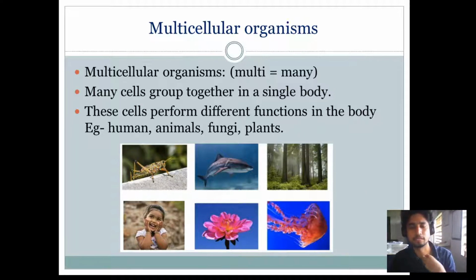So when cells are many in number, each cell in our body has a different function. If a cell is present in our heart, it helps in pumping the blood. If the cell is present in our eye, it helps in seeing things. If a cell is present in our digestive system, it helps in digestion. So based on its location, it has a defined function.